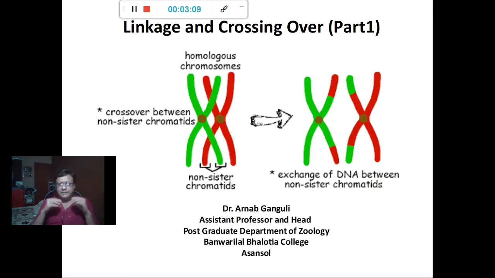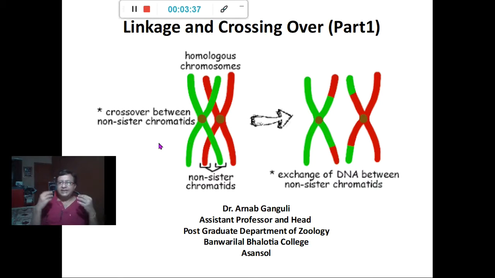Mendel's independent assortment holds true when the genes are located on different chromosomes. This is as we know today. Also, we know from cytological studies that a phenomenon takes place in meiosis known as crossing over between non-sister chromatids in homologous chromosomes.